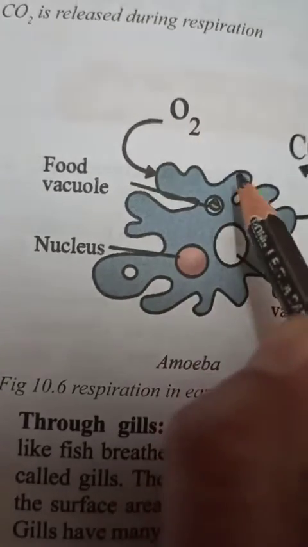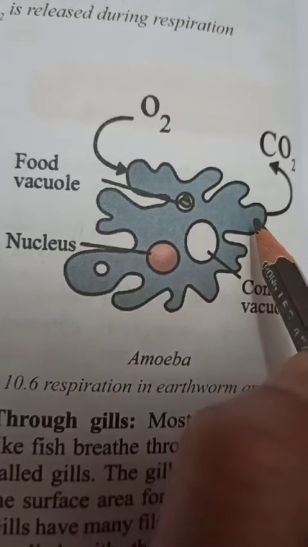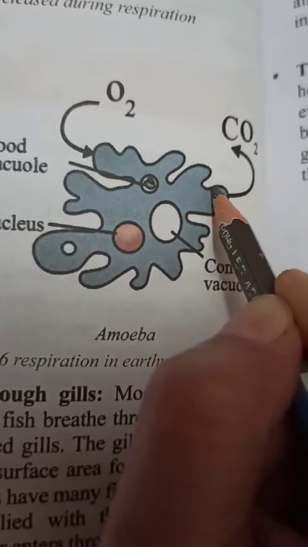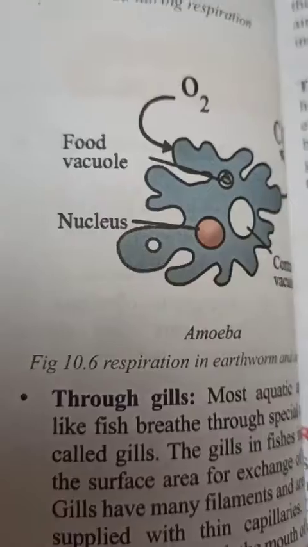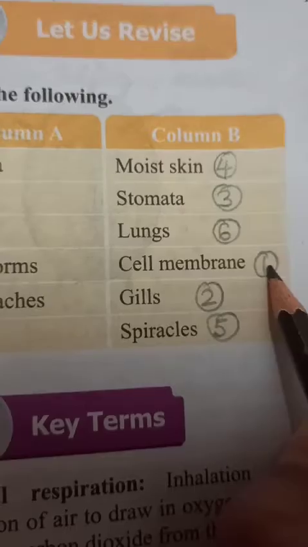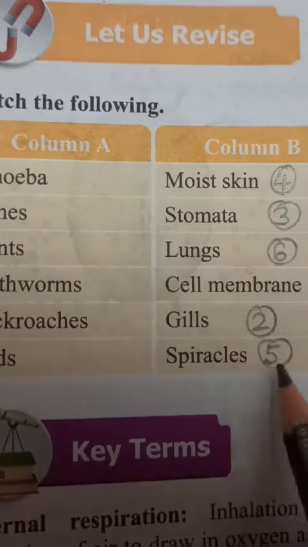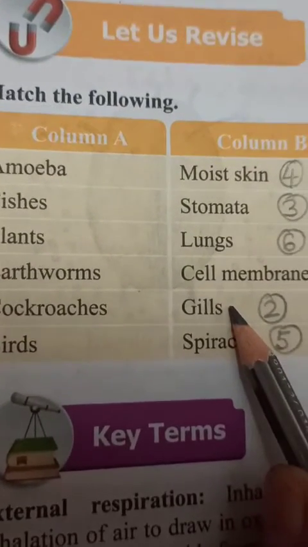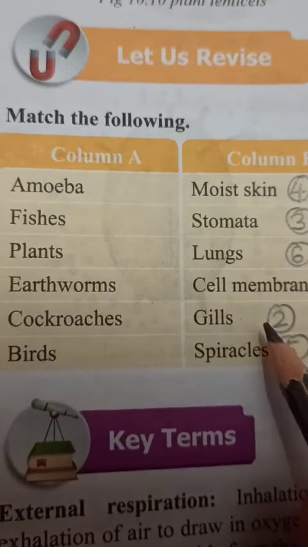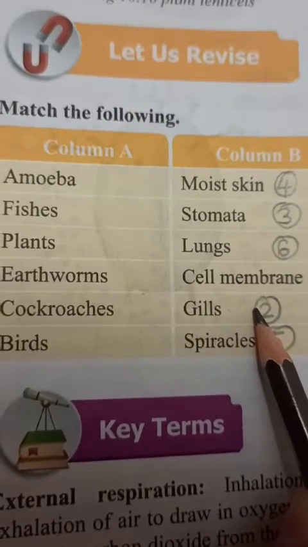Means simply through this cell membrane oxygen goes in, and in the same way carbon dioxide also comes out through this cell membrane. Okay, so that's why amoeba matches with the cell membrane. And second is fishes. Fishes, children, their respiratory organs are gills, which are not present in any other organisms. So fishes perform respiration through the gills.